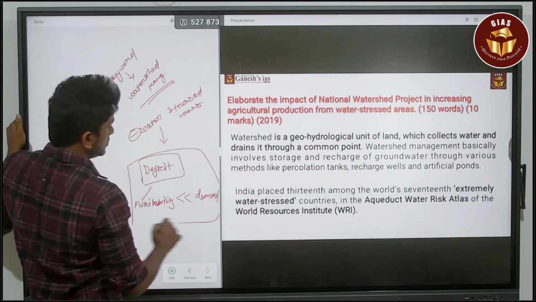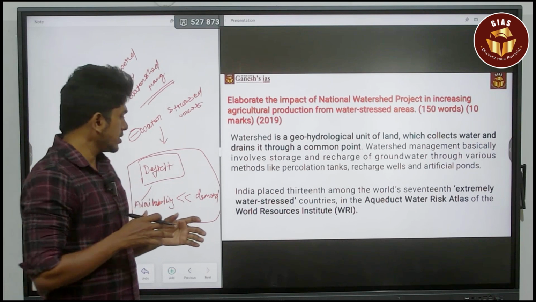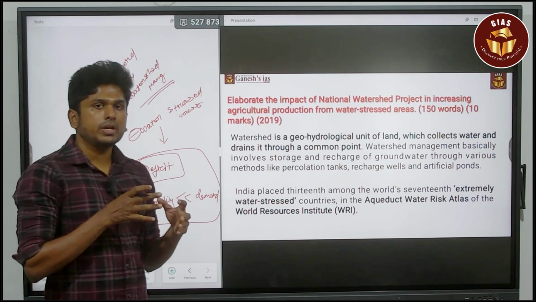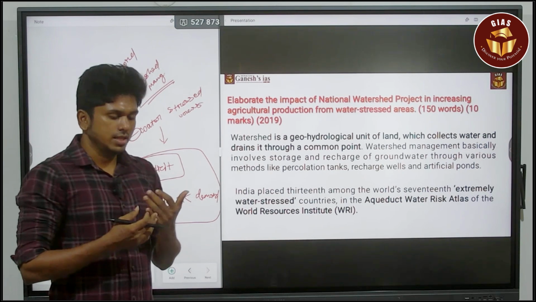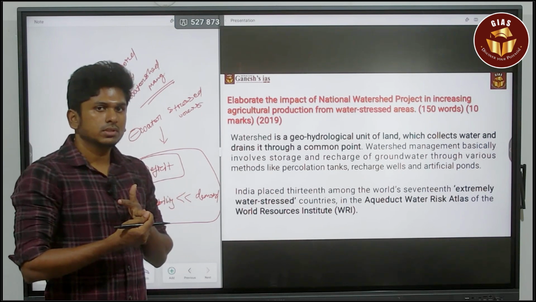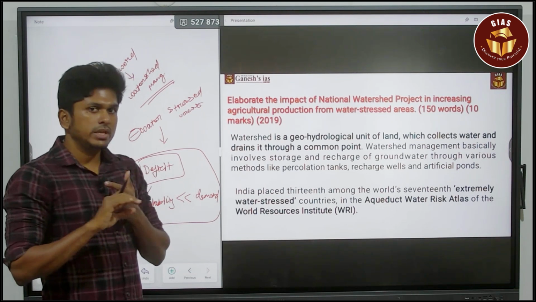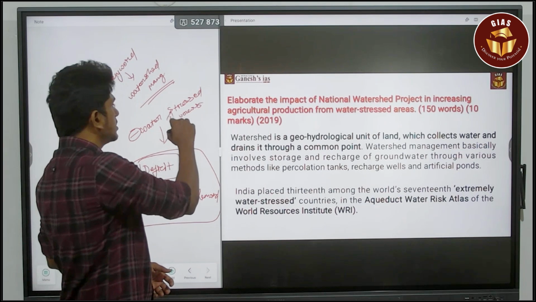They are called water stressed regions. The availability of water is very low compared to their demand. The demand can be the demand for agriculture needs, industrial needs, or household needs. When compared to their demand, the availability is low. They are called water stressed regions.